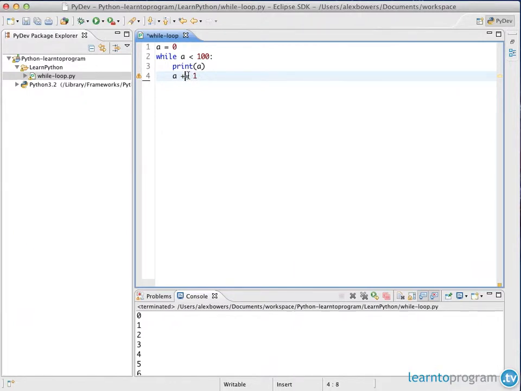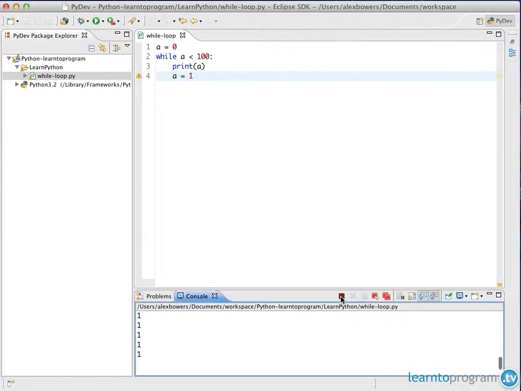Now the reason why this could be bad is if we had something where it no longer actually made a difference, where it didn't change, for example. So if we missed off the plus here by accident, we could run this and we just get an infinite loop and it will keep running constantly.